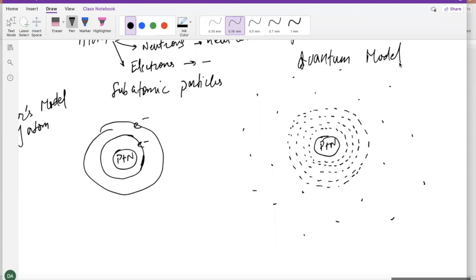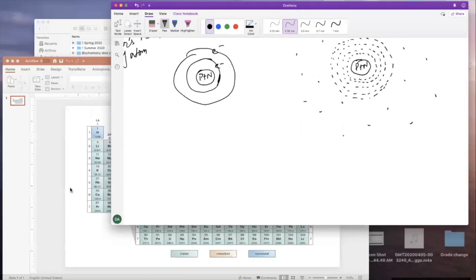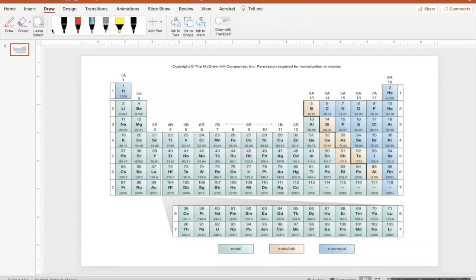Okay, all right, guys. So now when we learn that you have protons, neutrons, and electrons in the atom, we gotta learn the periodic table as well. So this is what your periodic table looks like, guys. On the periodic table, you have different groups and different periods. You see this number 1, and it goes 1, 2, 3, and keeps going to 18. So we have a total of 18 groups on the periodic table.